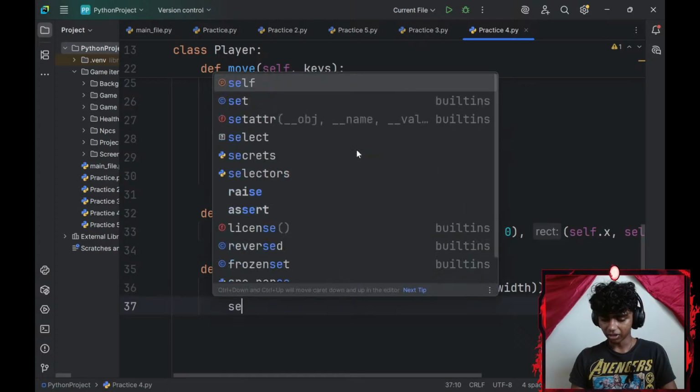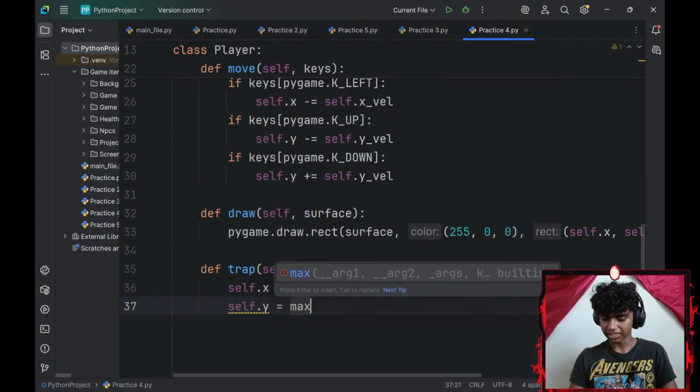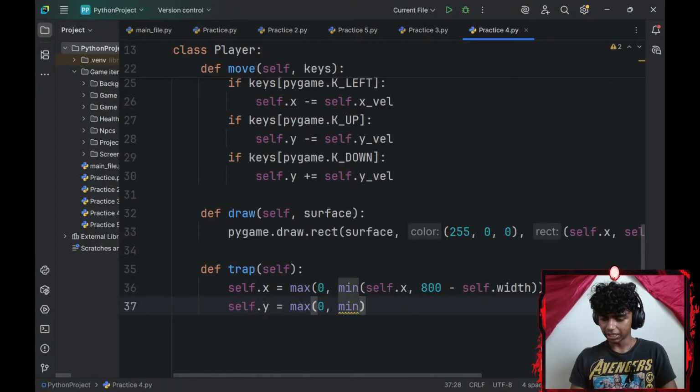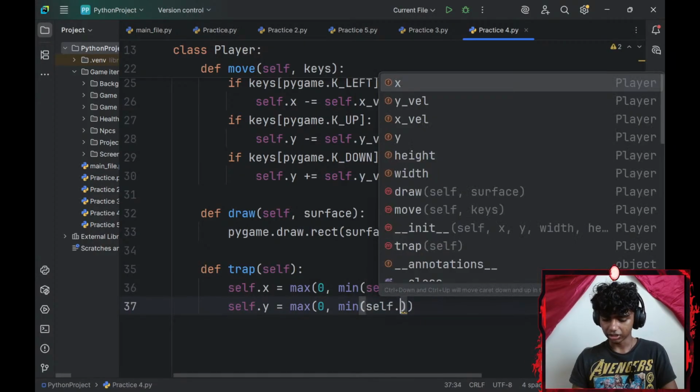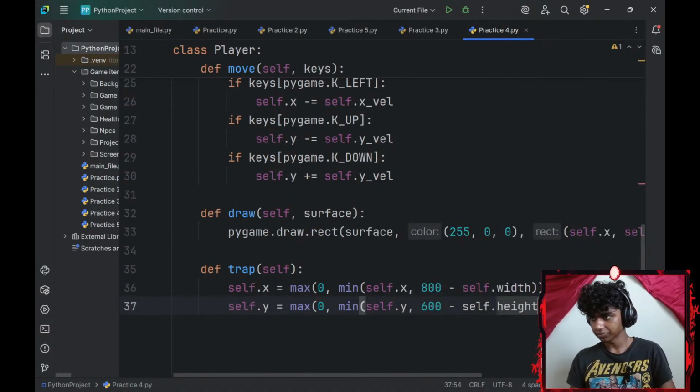Okay, and then let me go with a self.y-axis, which is going to be equal to max again, which is going to be 0. Min is going to be self.min this time. So self.y-axis, 600 minus my self.height. Okay, that should trap my player in the screen.